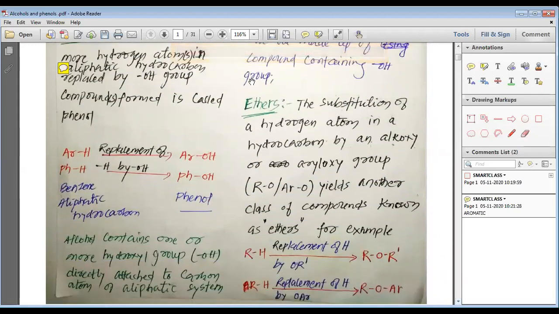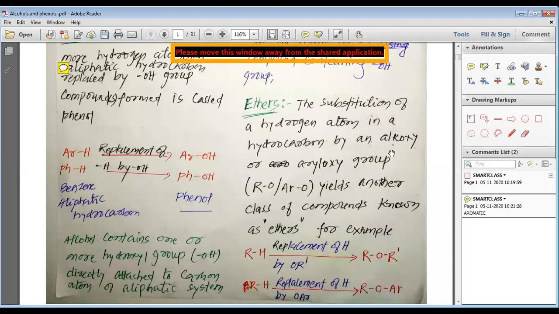The third type of compounds we are going to study are known as the ethers. The substitution of a hydrogen atom in a hydrocarbon by an alkoxy group, that is RO group, that is CH3O or C2H5O, or C6H5O group, which is known as the ArO group, yields another class of compound known as the ethers.